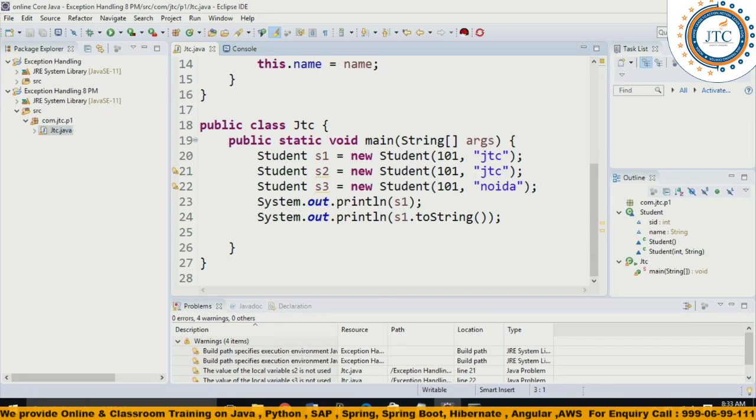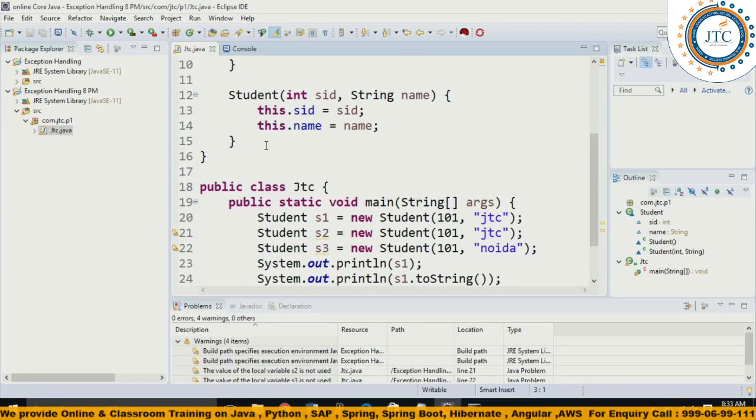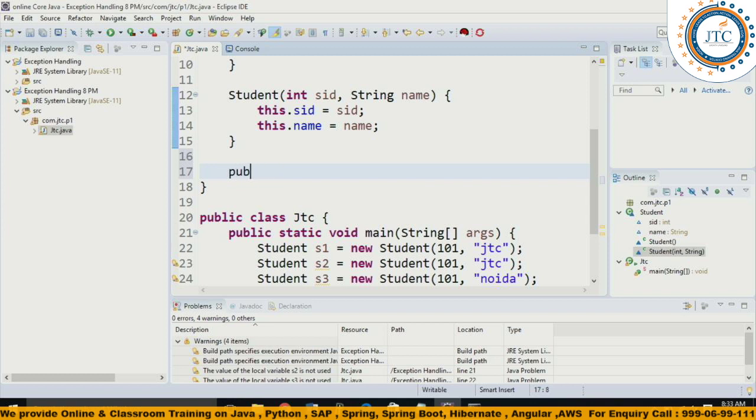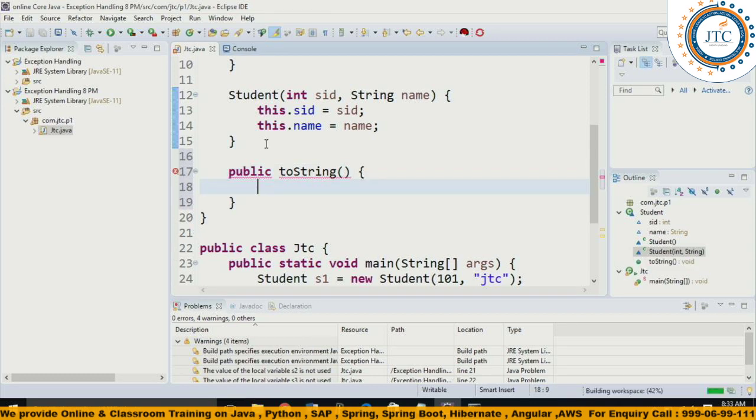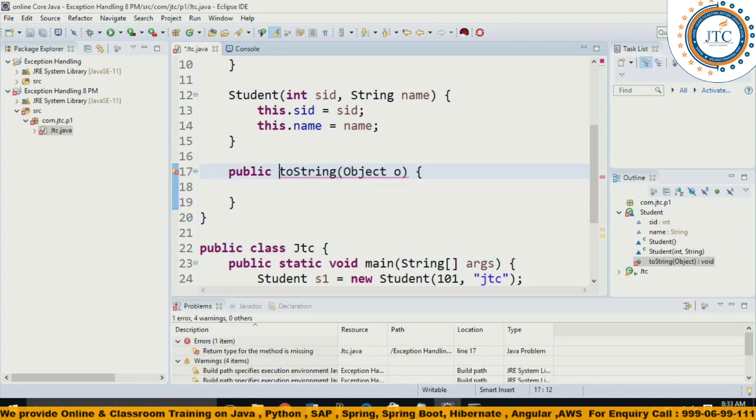So I'll show you how to write it in this case. Here I'll write public toString method, and inside this I had written an object O as a parameter. Sorry, that was not the parameter. Here I'll write String. Now I'm overriding it.